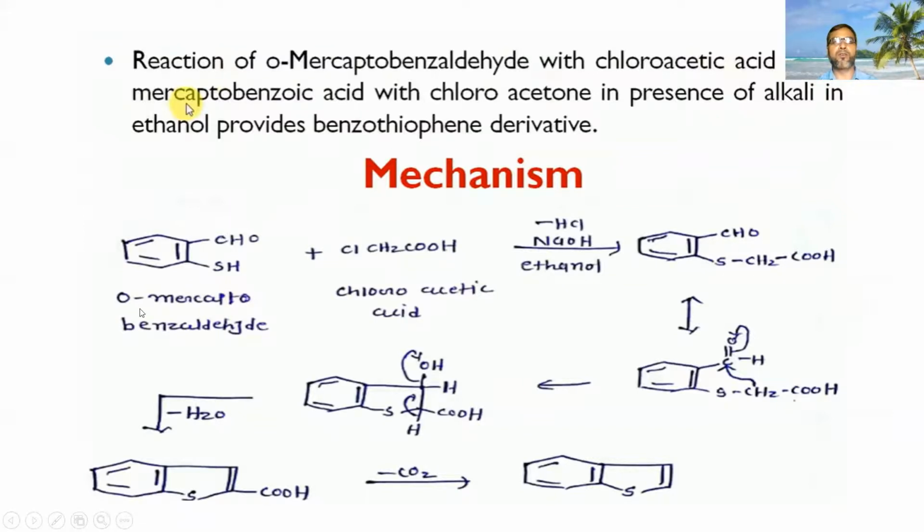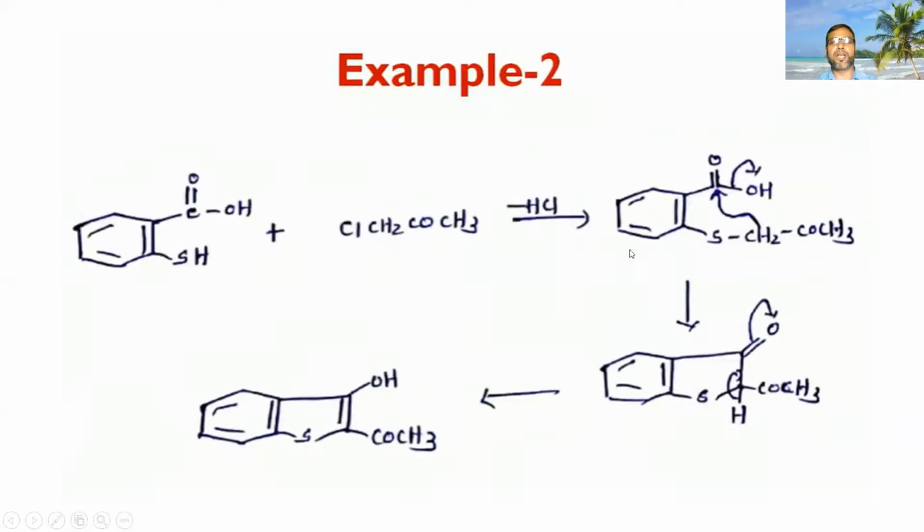You can see O-mercaptobenzaldehyde, chloroacetic acid, it gives this product, and then cyclization occurs, formation of this product, now removal of water, dehydration occurs, and then sequentially decarboxylation, then you will get the benzothiophene. This is another example. You can see this is the cyclization process if you have the acetone derivative.